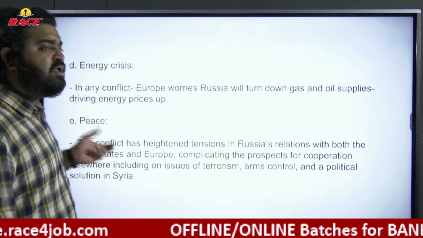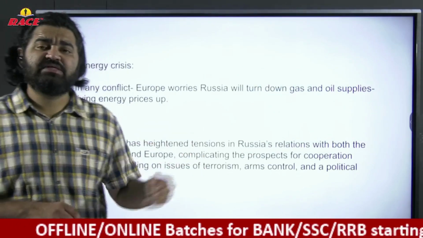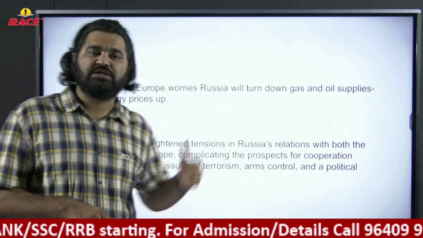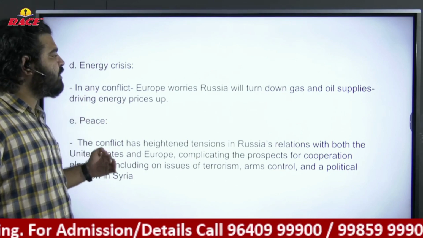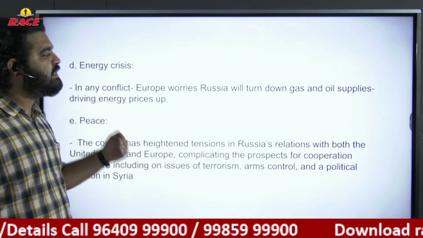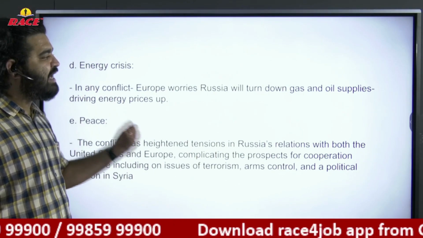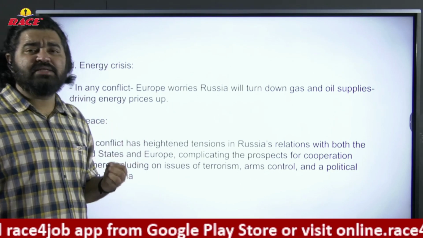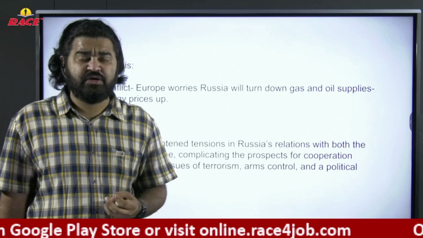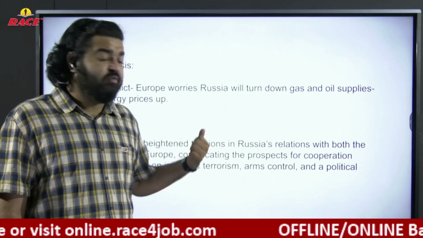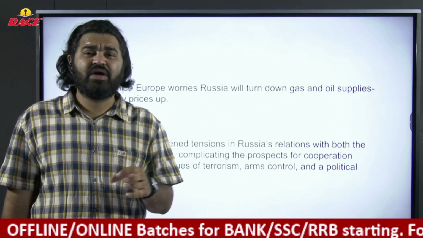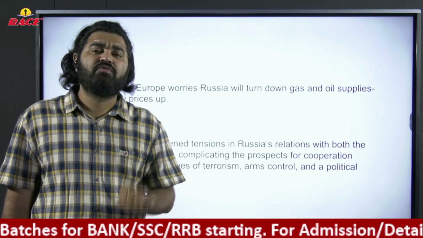Energy crisis. In the previous slides we discussed that Russia is the chief exporter of crude oil and energy. In any conflict, Europe worries Russia will turn down gas and oil supplies, driving energy prices up. If energy prices go up, it leads to inflation. What is their worry here? If Russia increases oil prices, or due to war cuts off crude oil, what will be the situation?